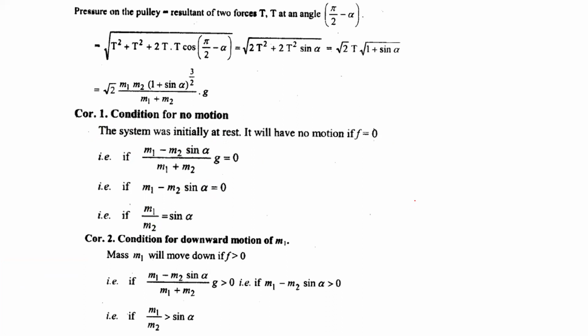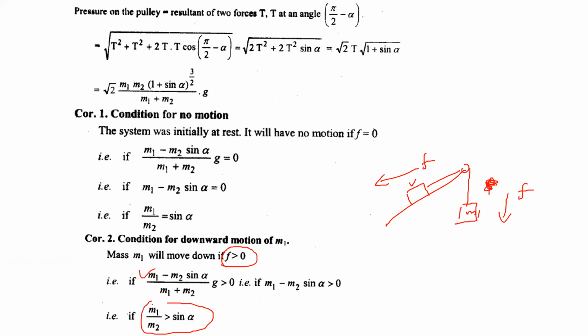We assumed in the article that the particle placed vertically downwards moves downwards. Now it could also be that if its weight is larger, it moves this way and the other ascends. So in this article, the acceleration we derived was on the condition that m1 moves downwards. So the condition for the downward motion of m1 is that F is greater than 0. F greater than 0 means we will find m1 by m2 is greater than sin alpha.